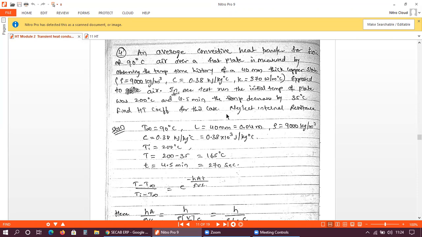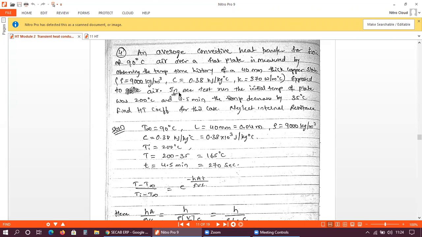So here a test has been carried out on one material, a plate. How is the test carried out? The initial temperature of the plate is 200 degrees Celsius. First the plate is heated up to 200 degrees Celsius, and then it is suddenly taken out and kept in a certain medium, especially air. It is exposed to air, in an atmospheric medium, where it is surrounded by air.